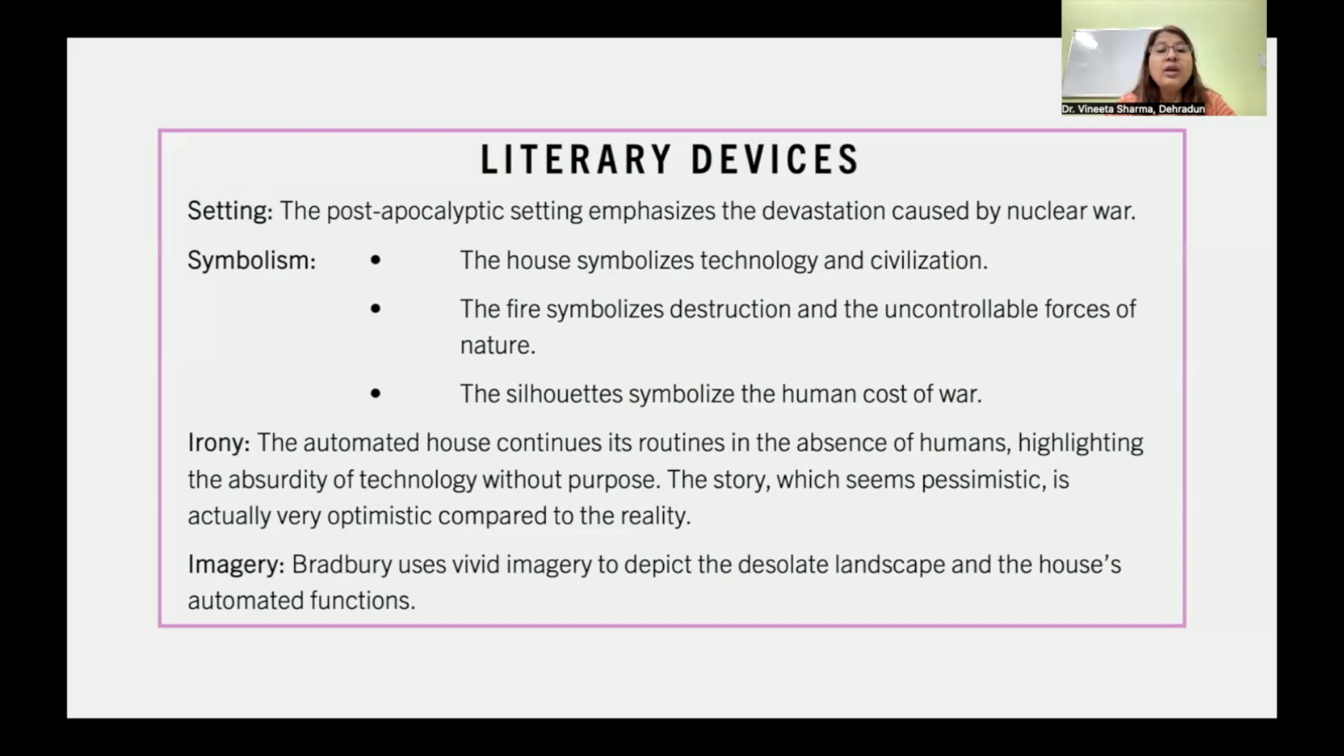Irony: the automated house continues its routine in the absence of humans, highlighting the absurdity of technology without purpose. The story, which seems pessimistic, is actually very optimistic compared to the reality. Imagery. Bradbury uses vivid imagery to depict the desolate landscape and the house's automated functions.